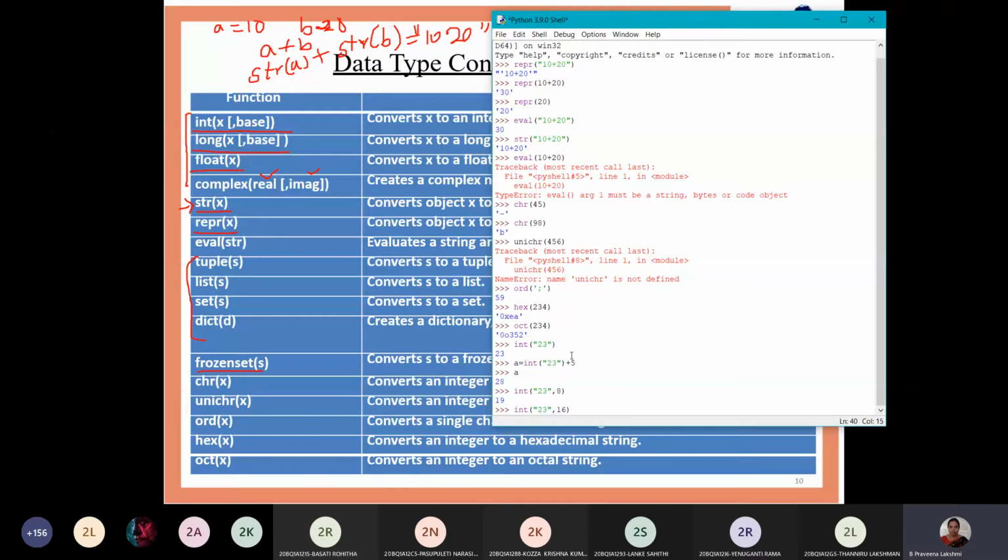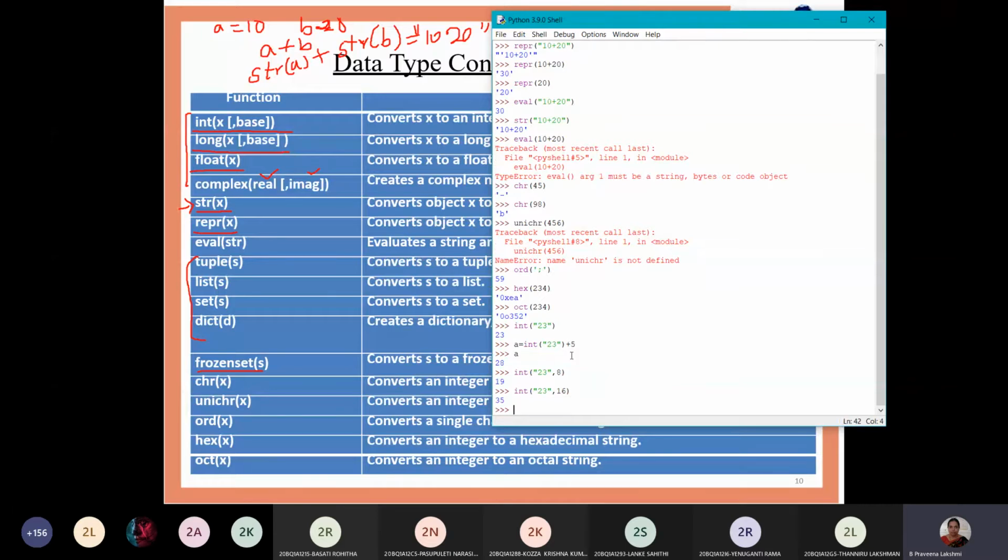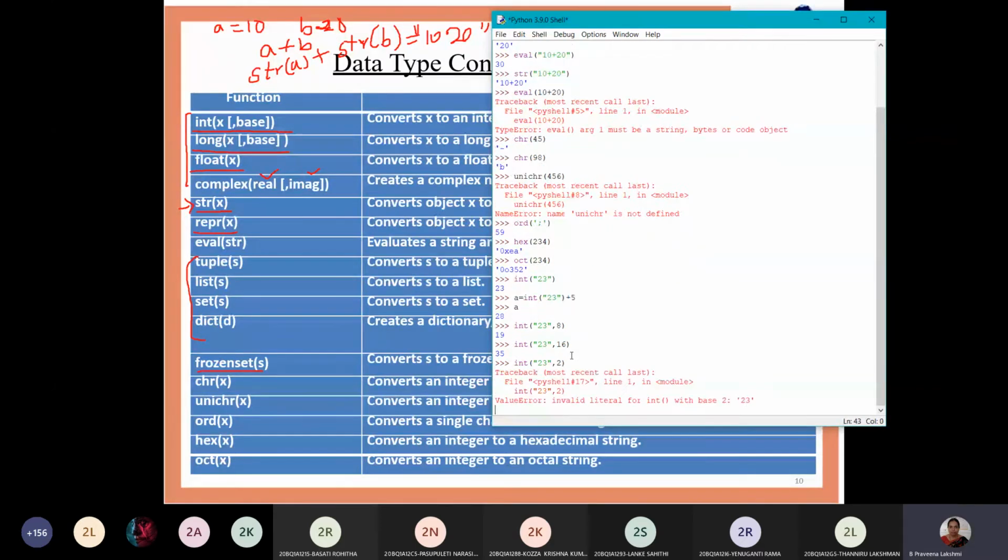Base 16 value is 35. Binary value it's not giving, so binary is not coming. So like this you can use the base, 8 and 16, to convert it into octal and to convert it into hexadecimal.